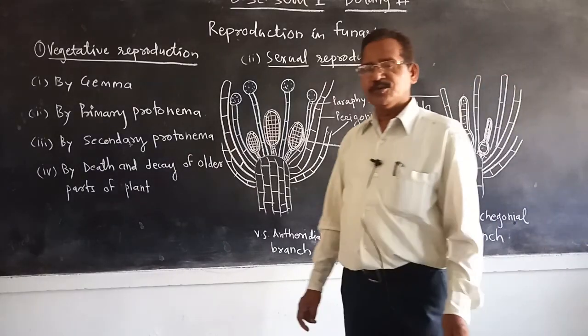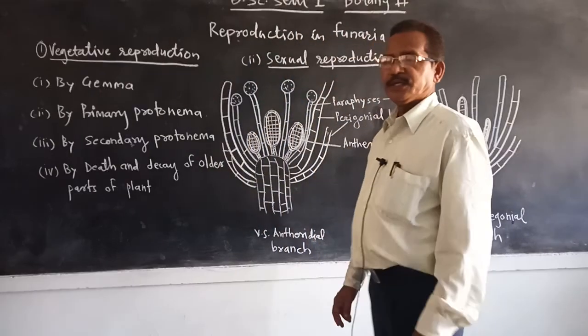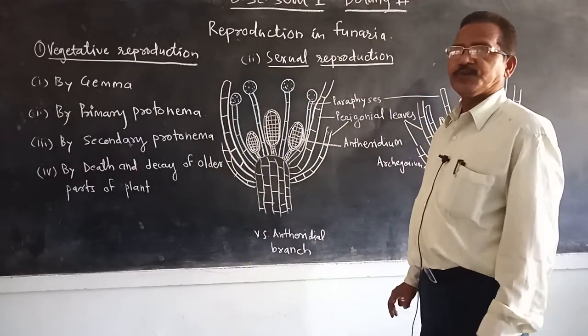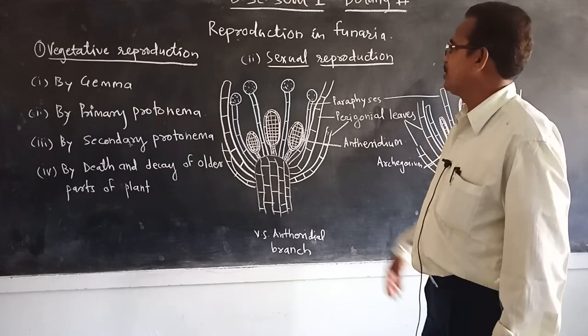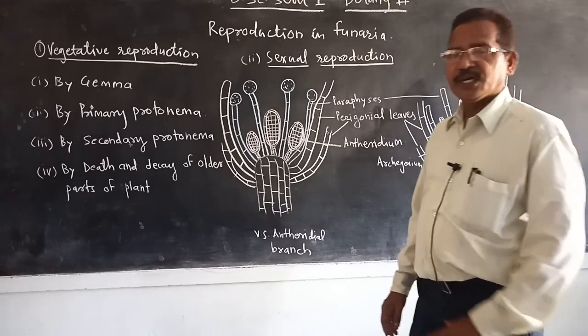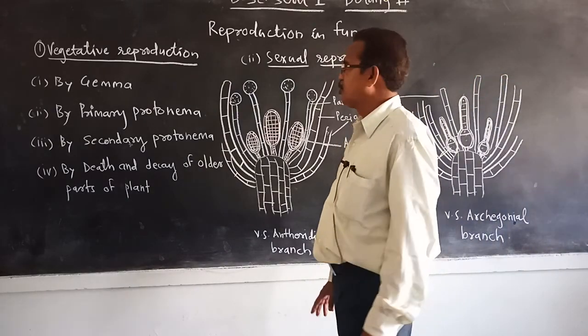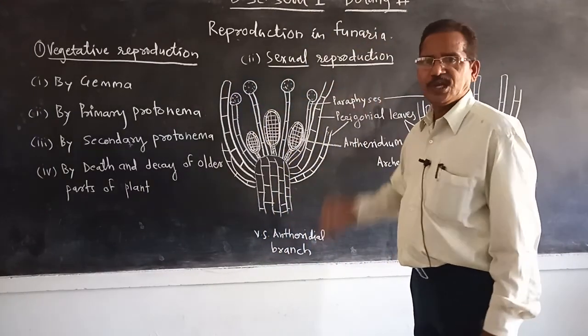In the last period we studied the external morphology and internal morphology of the gametophyte of Funaria. Today we study the reproduction in Funaria. In Funaria, reproduction takes place by two methods: vegetative reproduction and sexual reproduction.